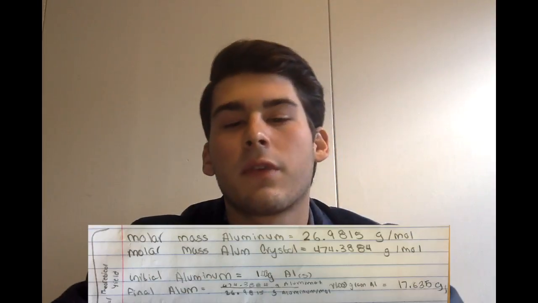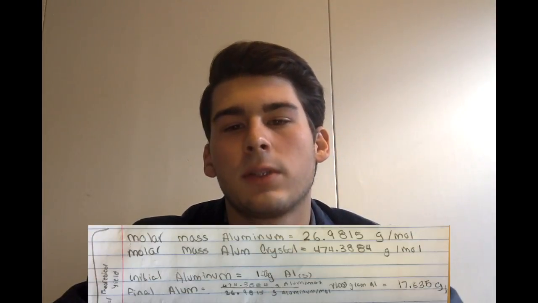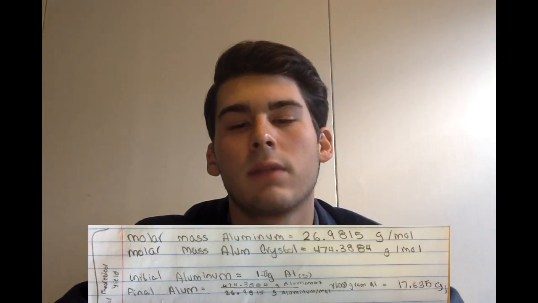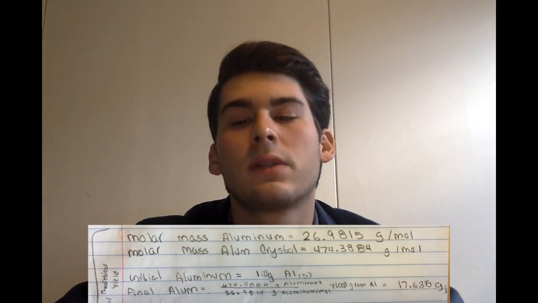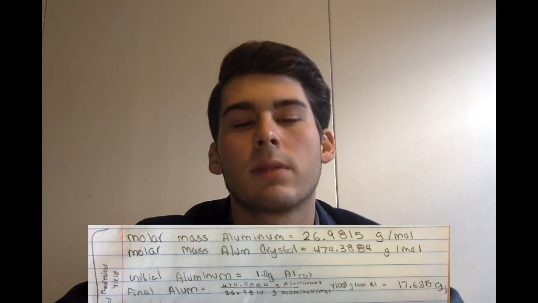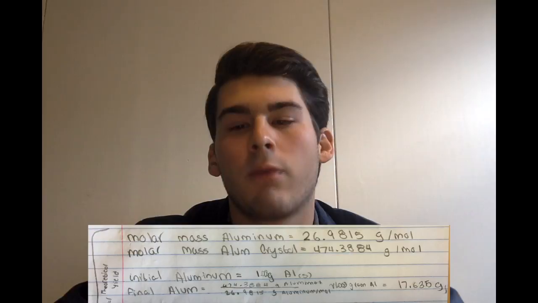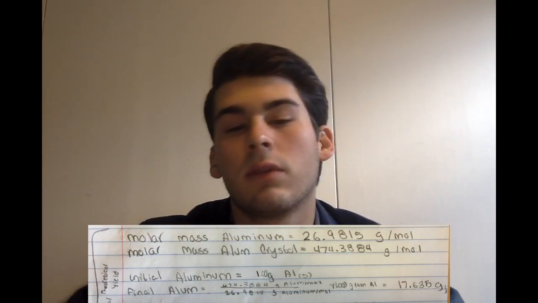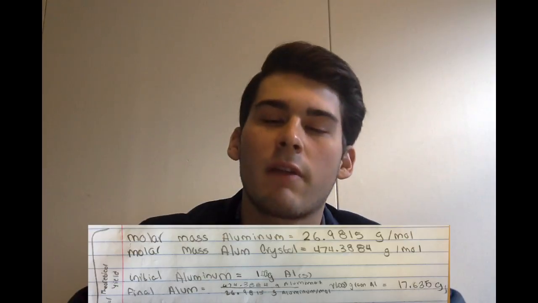The theoretical yield for the alum from this experiment is 17.635 grams. This value was calculated by taking the molar mass of an alum crystal, which is 474.3884 grams, and dividing it by the molar mass of aluminum solid, which is 26.9815 grams. This gives us the mass ratio of the alum crystals to aluminum solid. I could then multiply that value by the initial mass of the aluminum foil, which is 1.003 grams, which gives me the theoretical yield of aluminum in this experiment. That value is again 17.635 grams.